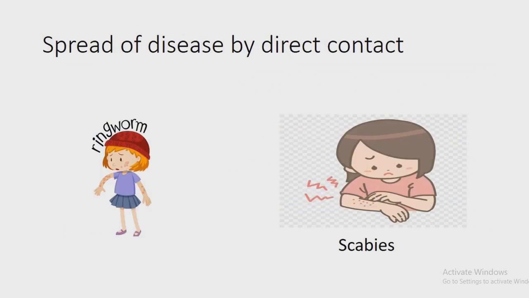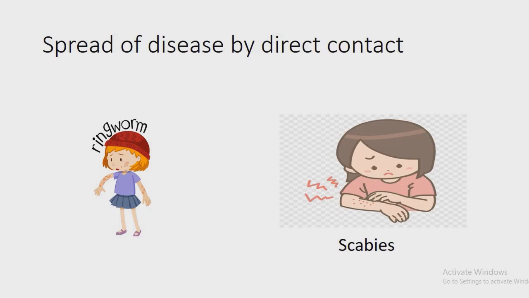Let's see spread of diseases by direct contact. Ringworms and scabies are diseases that affect the skin. Their germs are found on the skin. You can see here the patches in the first image. You can see the girl wearing a blue shirt and a skirt. On her hand she has got some red patches.